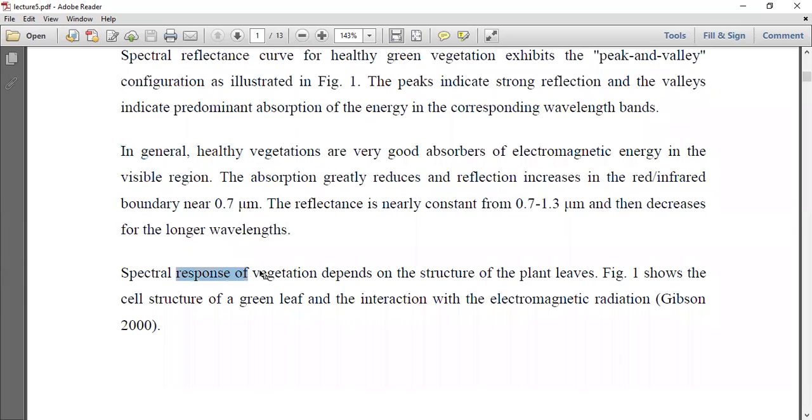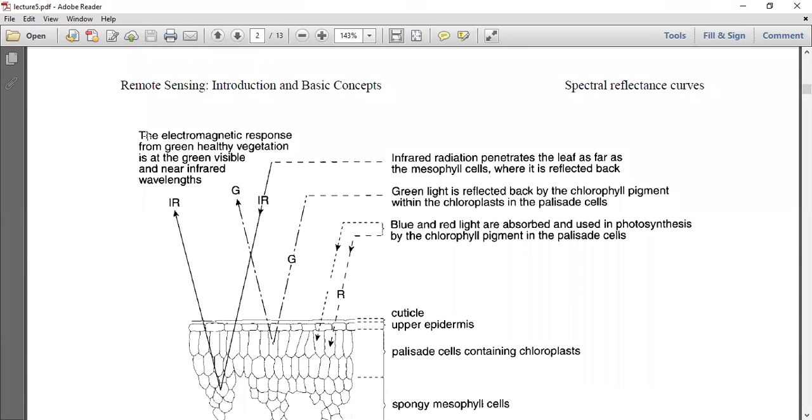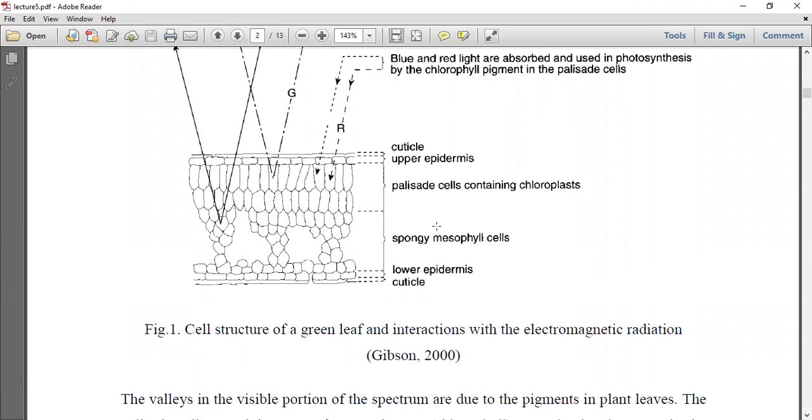The spectral response of vegetation depends on the structure of the plant leaves. The figure shows the cell structure of a green leaf and the interaction with the electromagnetic radiation. The electromagnetic response from green healthy vegetation is at the green visible and near infrared wavelengths. Okay, so infrared radiation penetrates the leaf as far as the mesophyll cells where it is reflected back. Green light is reflected back by the chlorophyll pigment within the chloroplast in the palisade cells. Blue and red light are absorbed and used in photosynthesis by the chlorophyll pigment in the palisade cells.